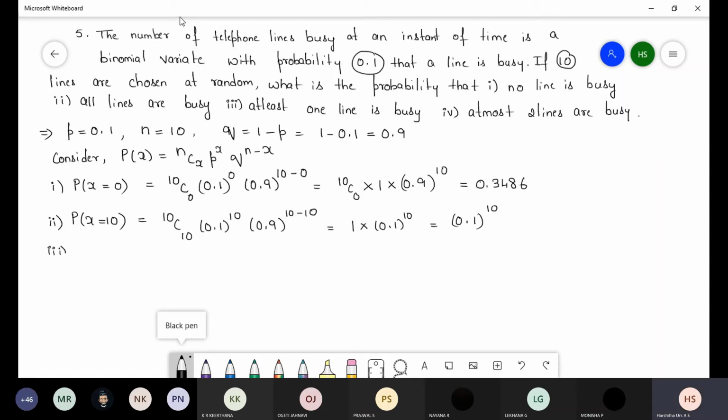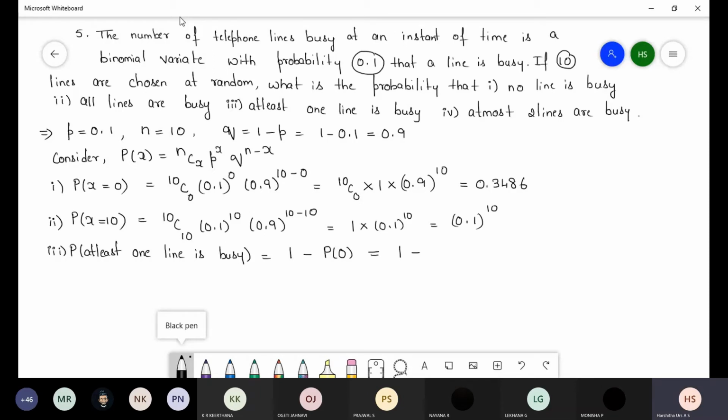Next, third one, at least one line is busy. So P, at least one line is busy. So here 1 minus P of 0 at least.